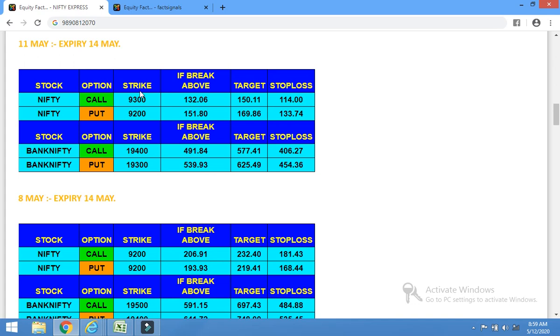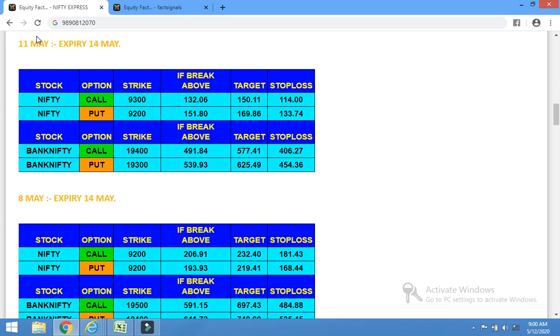The first call is this call. This is Nifty Express. If you can read here, this is Nifty Express. Nifty Express means these calls are given one day before. These calls are pre-market calls. These calls are given one day before in the night, so the client can see these calls after 8 p.m. After 8 p.m., he can see them at 9 p.m., 10 p.m., 11 p.m., or the next day at 8 a.m., 9 a.m. So these calls are given one day before.